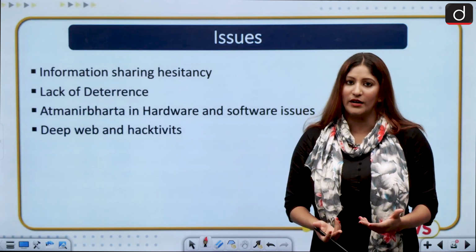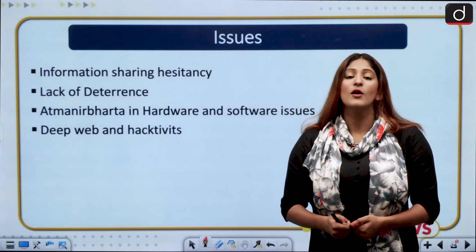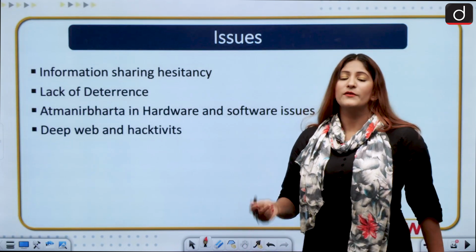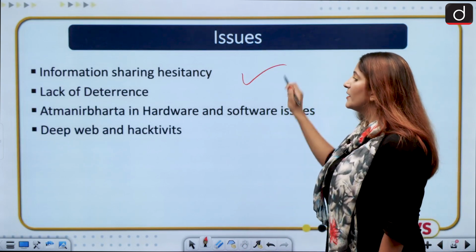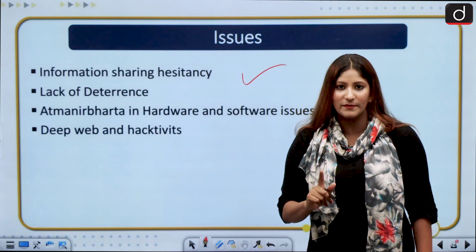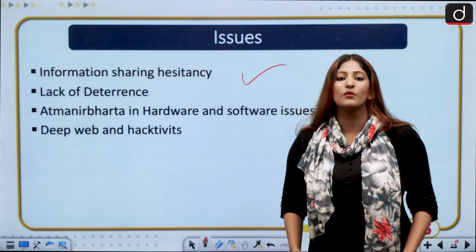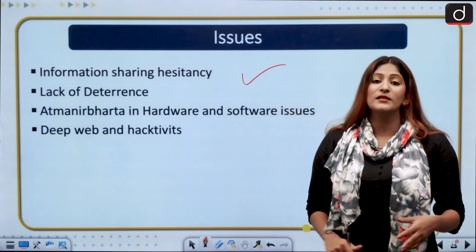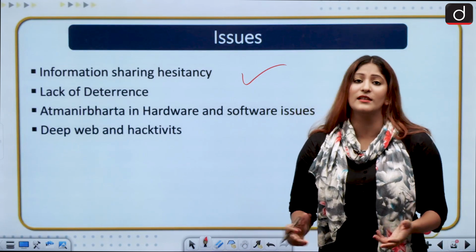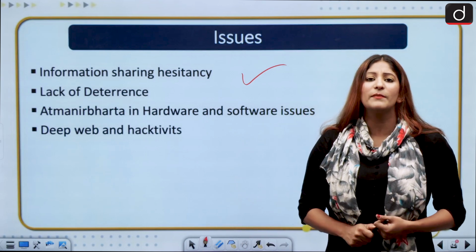We generate a lot of data in our day-to-day lives. Even if we are filling a form online, we are generating data. So first of all, awareness has to be generated. Next, there is an information sharing hesitancy with respect to the private sector. The private sector is very hesitant when it comes to sharing of information with the government. The government does it by twisting the hand, that is another thing. But first, on a voluntary basis, it becomes very difficult.